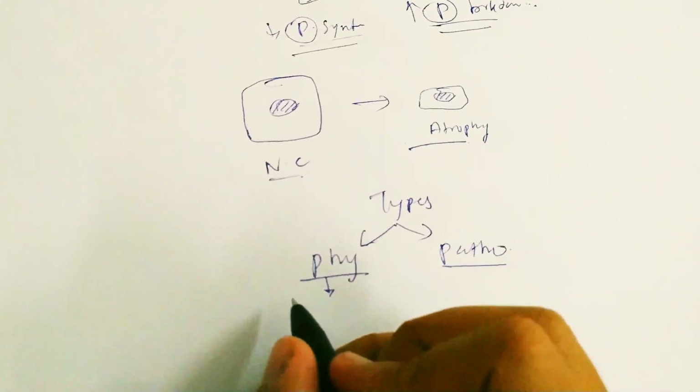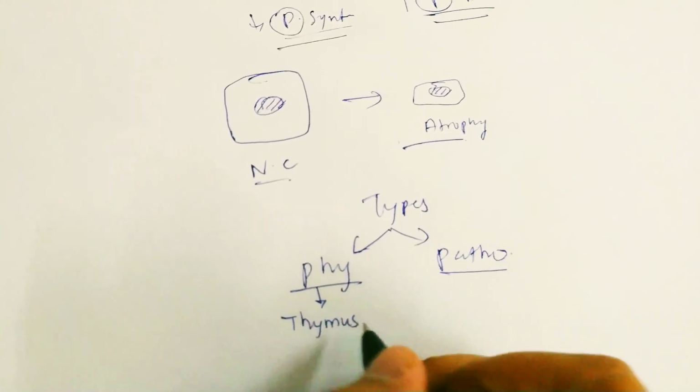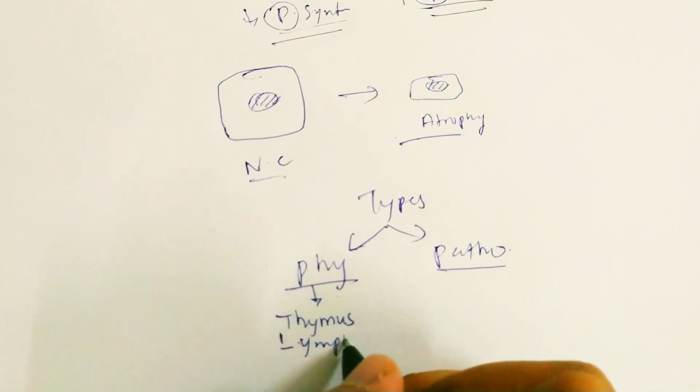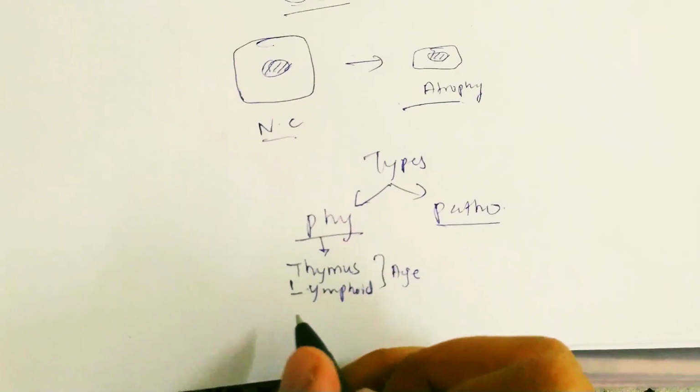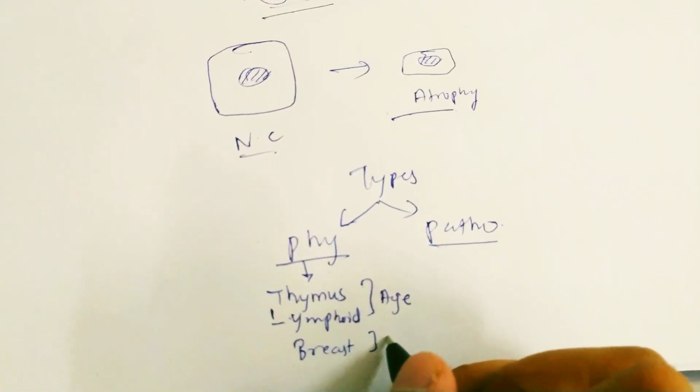Physiological atrophy is seen in thymus and lymphoid tissue due to age, and in breast after menopause.